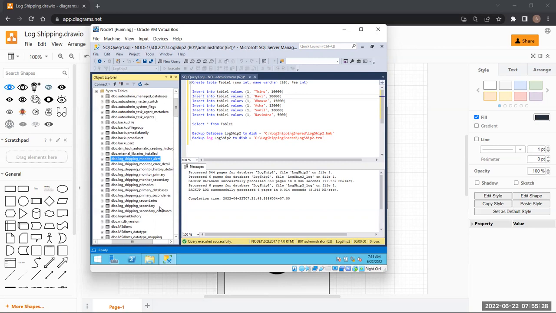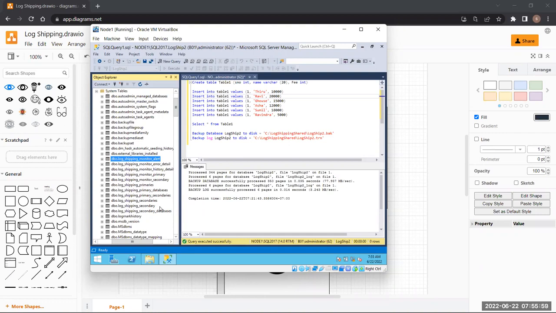So I must tell you that these tables contain information about the jobs. If you remember, in the starting when I was explaining the system databases, I told you that MSDB is the one which contains all the information regarding the jobs, automations, maintenance plans, log shipping, backups, restores, all of these things. All the information is found over here.